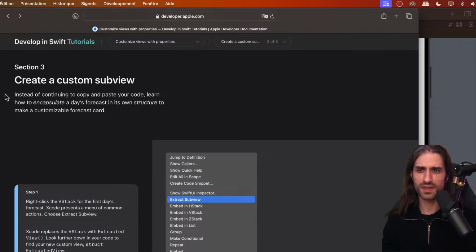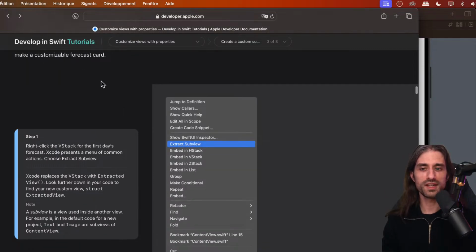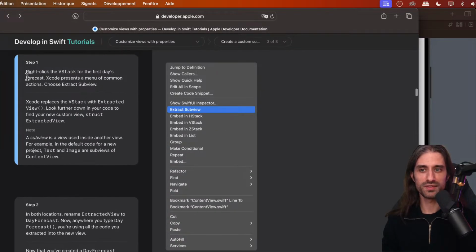We're getting there. So we're going to encapsulate the code to display a day's forecast in its own structure to make a customizable forecast card. So step 1, we're going to right-click the VStack for the first day's forecast. Xcode presents a menu of common actions and we choose Extract Subview. Xcode will replace the VStack with Extracted View. Look further down in your code to find the new custom view, which will be introduced by struct Extracted View.